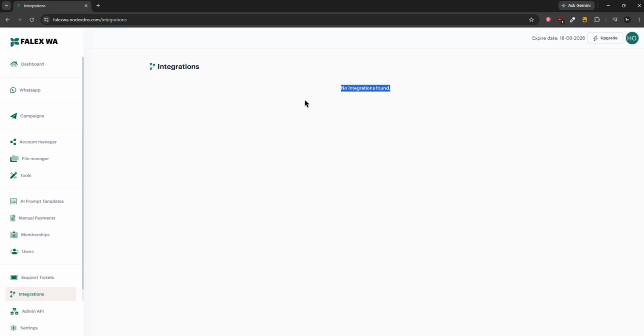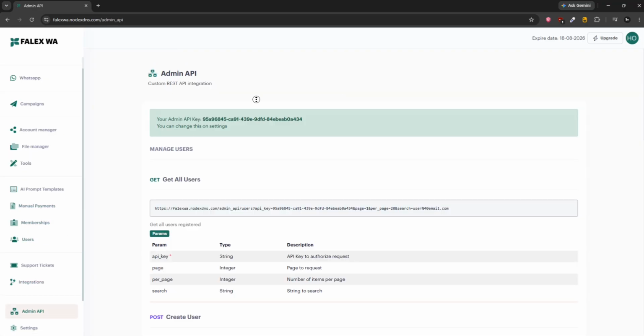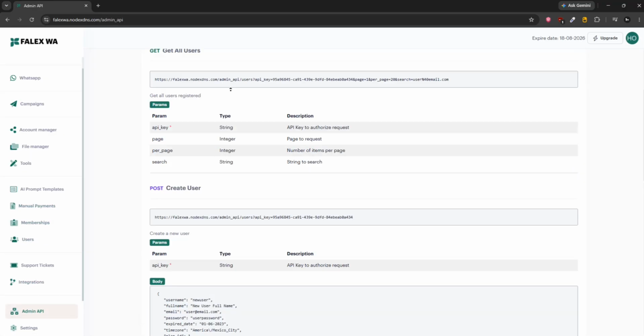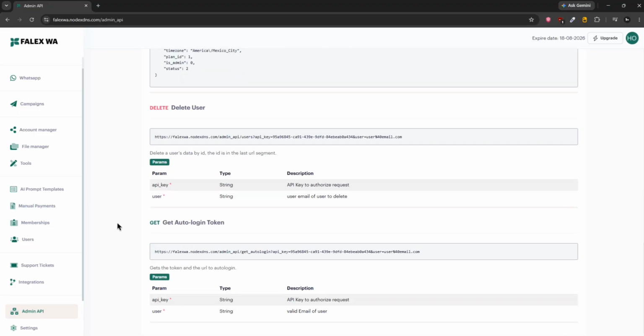Or if you want to build some custom CRM, custom integration that we can do for you, like you want to sell make.com API or you want to sell HubSpot API, so you can contact us. We can build you that. Okay, then we have admin API here. In the admin API, this is the admin API which you can use to just basically fetch all the user details. Like you understand what this is.